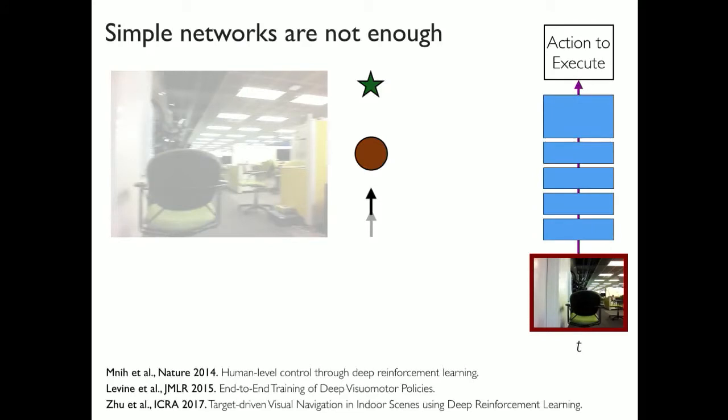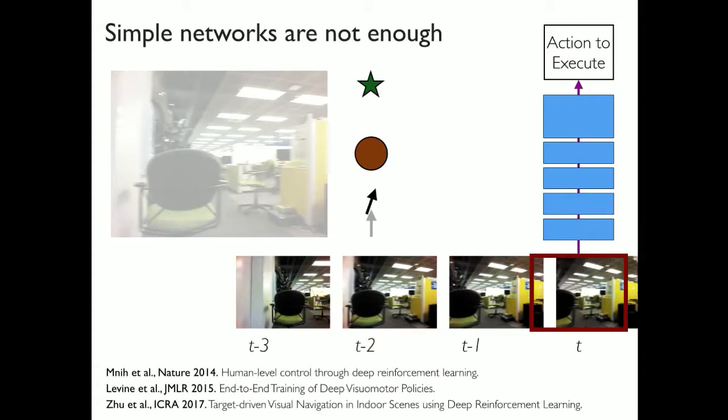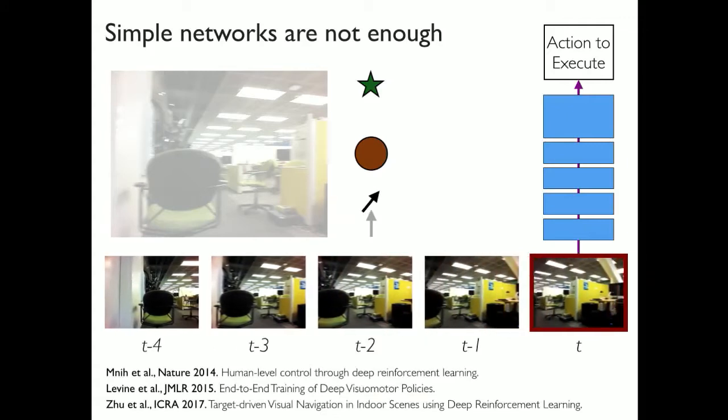Let's say we are passing this through a simple neural network. And now the neural network realizes, OK, I should go around this obstacle. So it outputs an action that I should start rotating. So this is good. The robot starts to rotate. But by the time the chair actually moves out of the way, it has also moved out of the visual field. And now this neural network policy is confused. If I wanted to go straight, why am I rotating? And it would start rotating back.